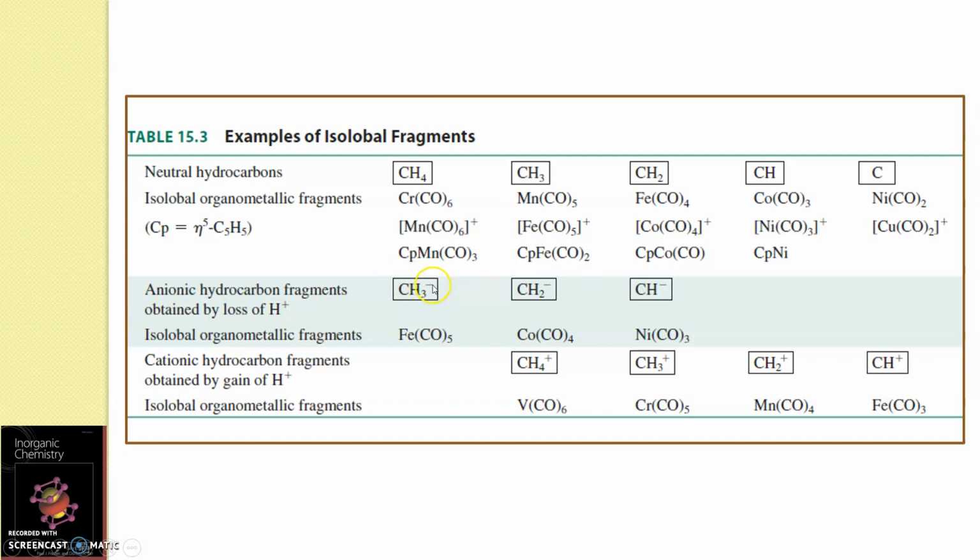So to make it isolobal, I'm adding one electron to it so that it becomes an 8 electron species with one vertex or one corner less, so that it becomes isolobal to Fe(CO)5.